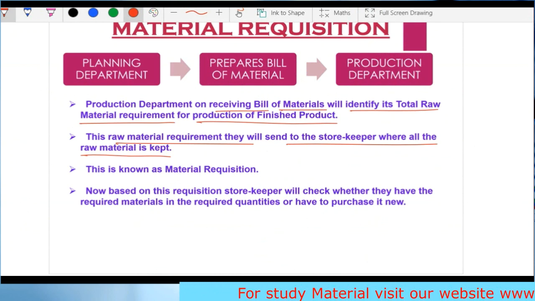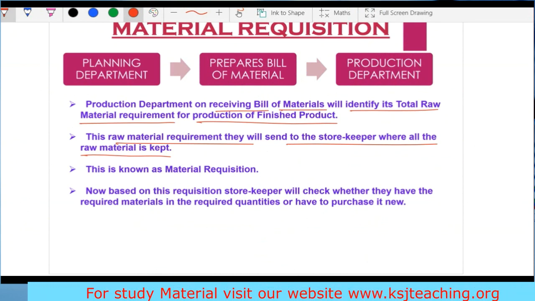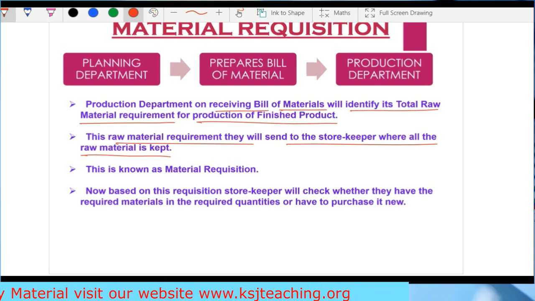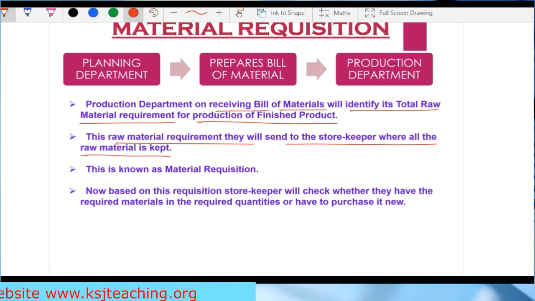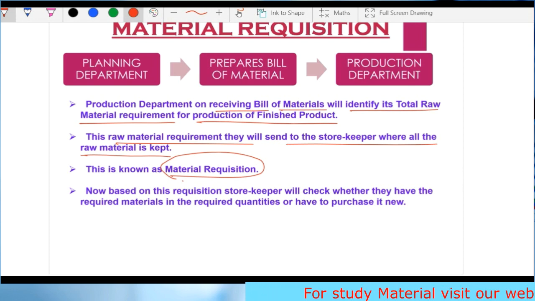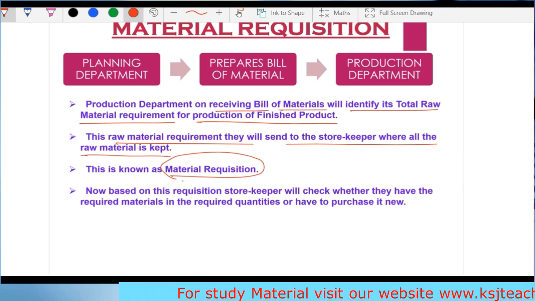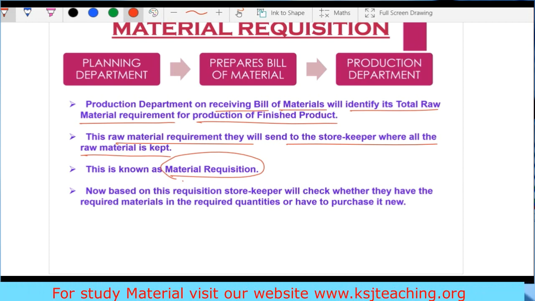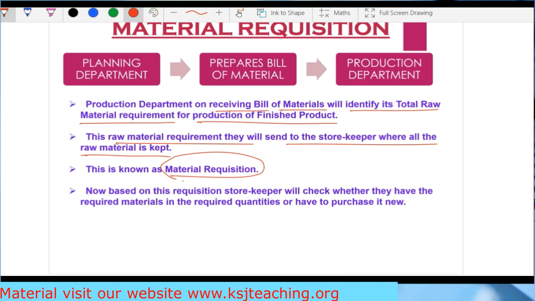First, the planning department sends the bill of material to the production department. Then the production department will send that paper to the storekeeper, who will try to find out what all raw material is already there. This is known as material requisition, right? When the requirement is sent to the storekeeper, that yes, we need this much raw material for making the product, is it available in the store or not?